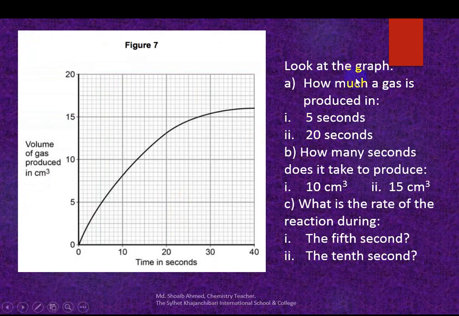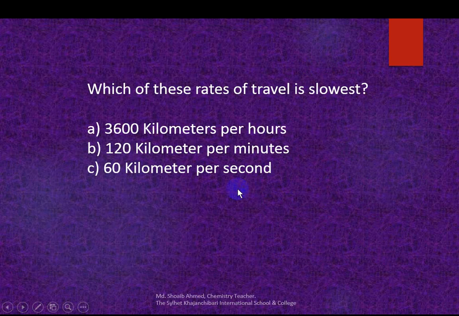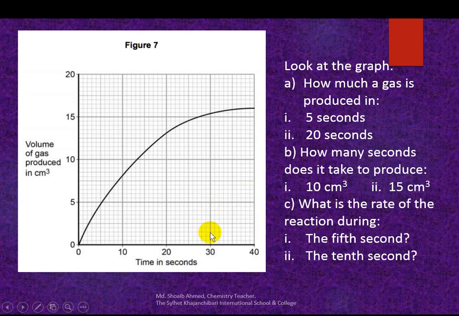Okay, look at this. How much gas is produced in 5 seconds? This is 0, 1, 2, 3, 4, 5. This is the 5. It is the intersection. Look, how much gas is produced when the time is 5 seconds?